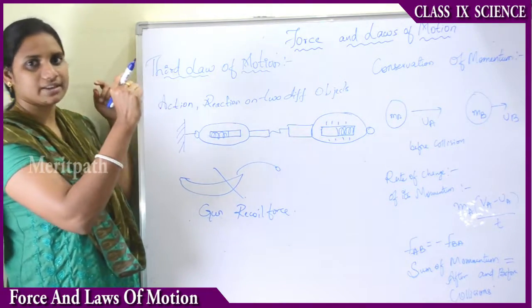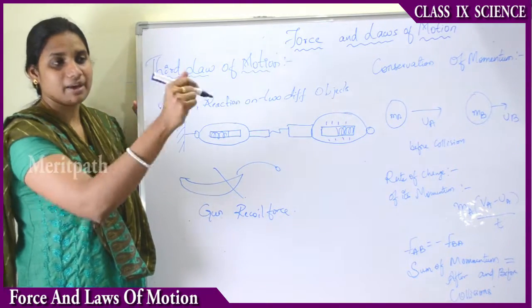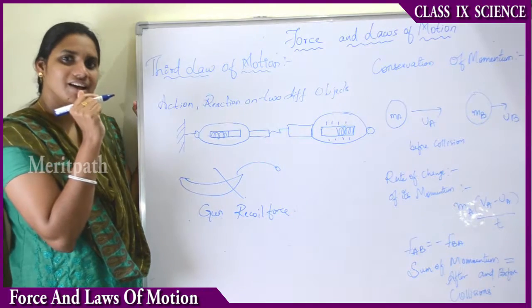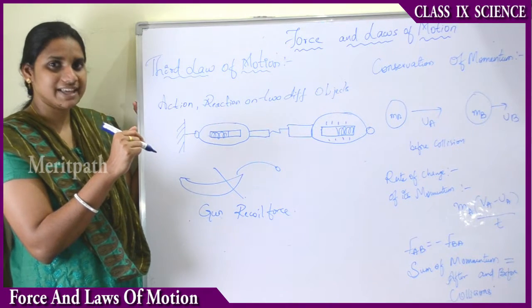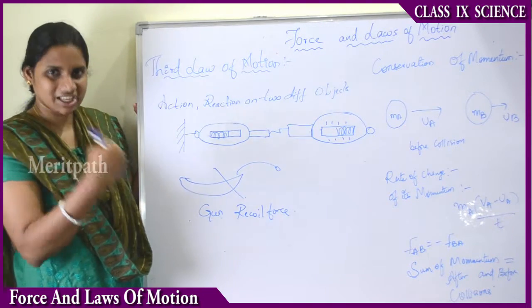The recoil pushes back towards the gun. That is the backward force exerted on the gun.